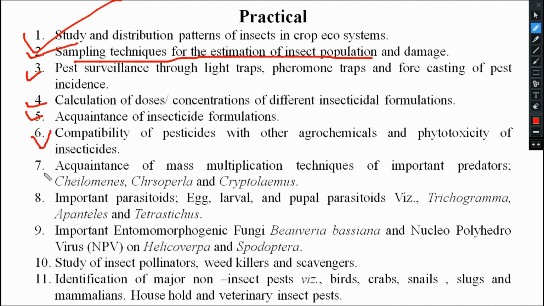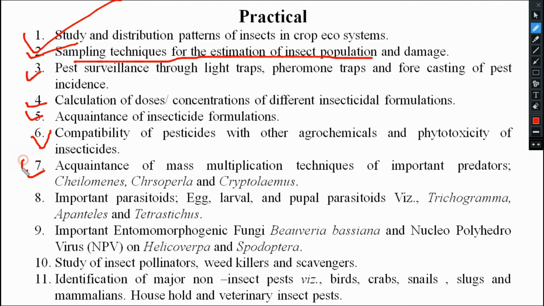Sixth one. Then coming to the seventh one. Seventh, here what will happen? These are very interesting. We have quite so many videos. We can see and visualize how they are doing in the lab. That is mass multiplication. Starting from a few predators or parasitoids or some microorganism like fungus, bacteria, whatever it may be, how can we multiply them? Suppose we have 100 beetles, we can convert it into 750 by this mass multiplication. We will multiply them massively in the lab, then we will release them in the field.